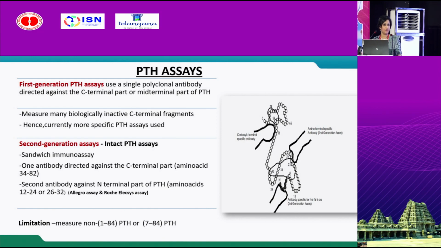It is a sandwich immunoassay. There are 2 antibodies, one directed against the C-terminal part and the other against the N-terminal part. So here it is against the amino acid 12 to 24 in Allegro assay and 26 to 32 in Roche assay. So the limitation is they measure the non-1-84 PTH, that is 7-84 PTH fragment, which is inactive. So there is an overestimation of PTH by this assay in CKD.